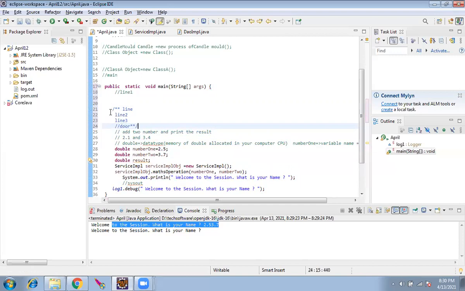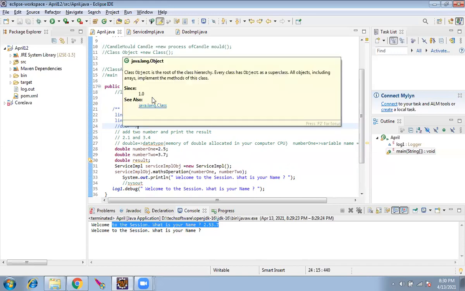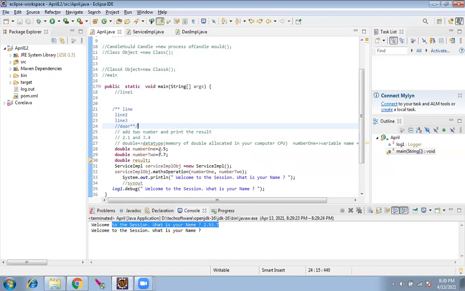This is a block comment. Comment means some notes. You can write any notes inside the class file. Usually we write the logic, what this is going to do, so that anyone who is new to the project can read this and understand. Got it?